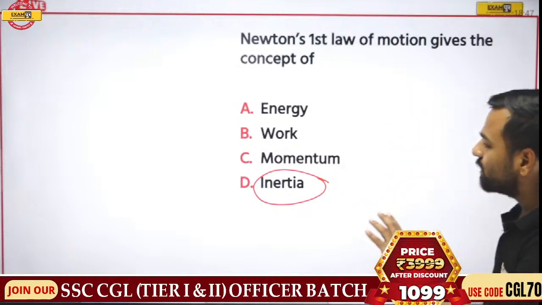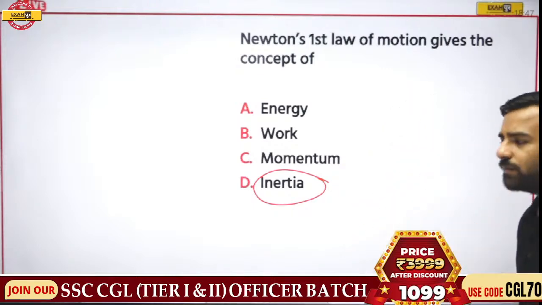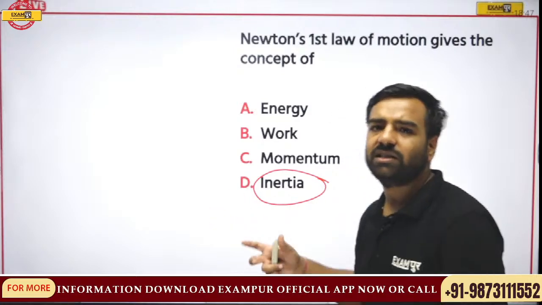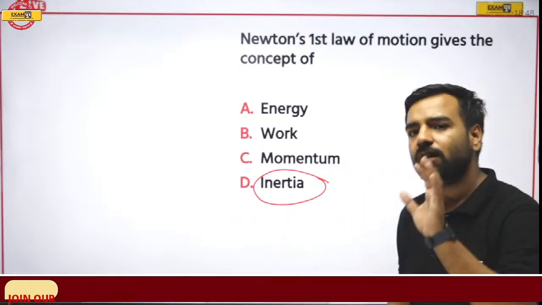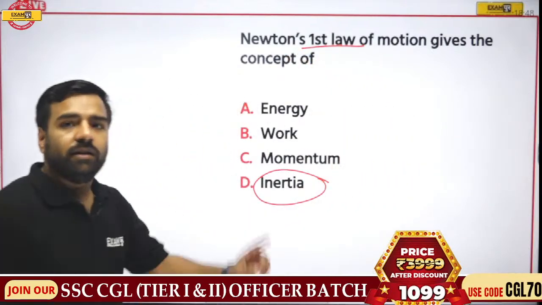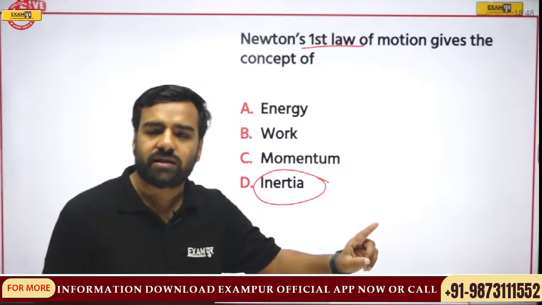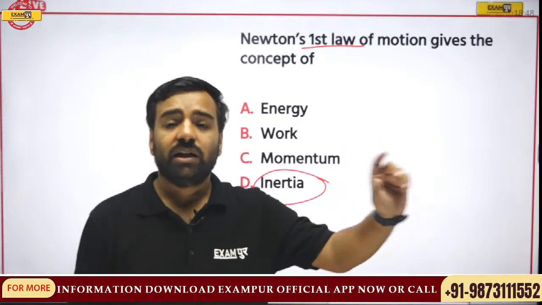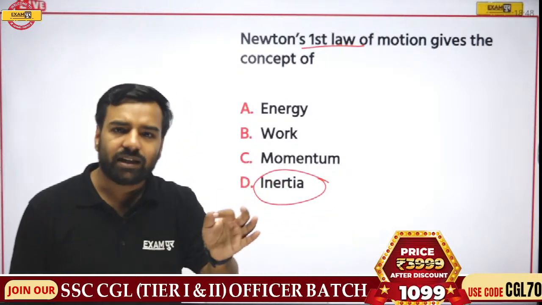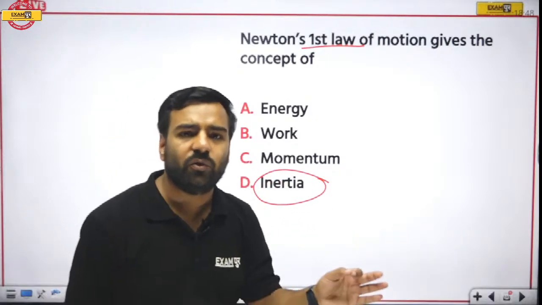So it is the virtue of a state of rest or motion, where if a body is in a state of rest, it will stay in the state of rest. If it is in the state of motion, it will stay in the state of motion. That is Newton's first law: if a body is in a state of rest, it will remain at rest, and if it is in motion, it will remain in motion until and unless an external force is applied on it.